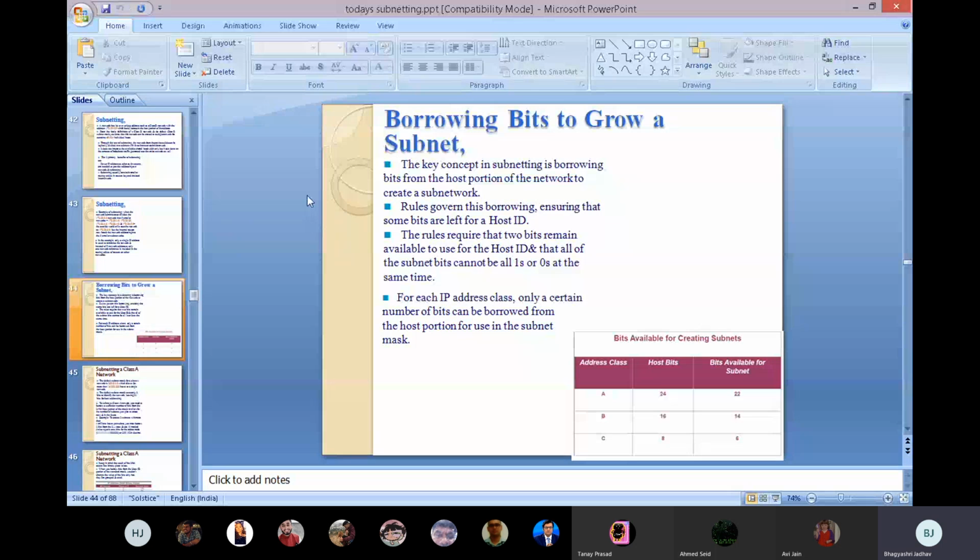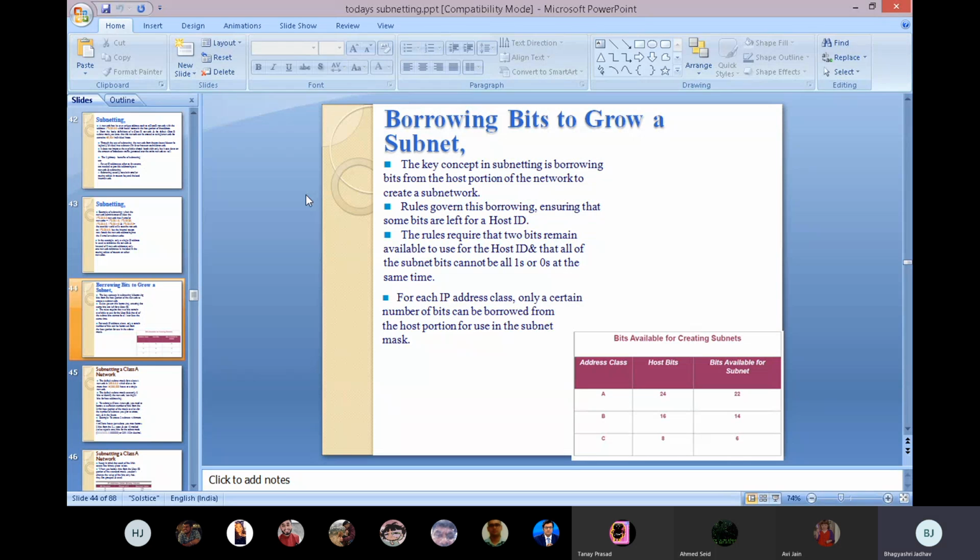Listen again. The rules require that 2 bits remain available to use for the host ID. Correct? And that all the subnet bits cannot be all ones or zeros at the same time. For each IP address class, only a certain number of bits can be borrowed from the host portion for use in the subnet mask.